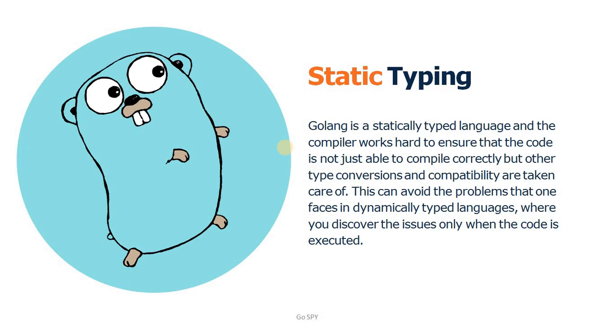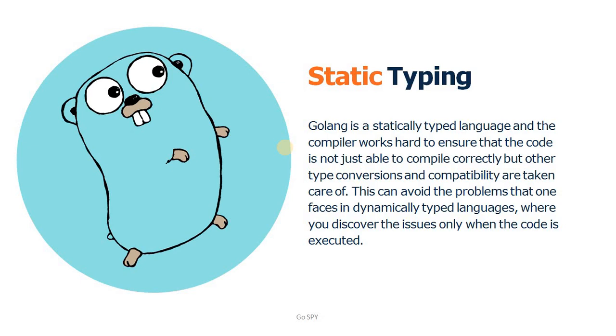So this feature avoids the problem that one faces in dynamically typed programming languages, where you discover the issue only when the code is executed instead of when you are writing the code. So in this programming language, you discover most of your programming issues at compile time instead of execution time. So that is also a good feature, but it increases the overhead of the compiler to fix these issues.